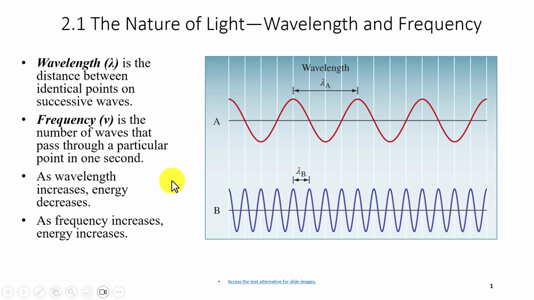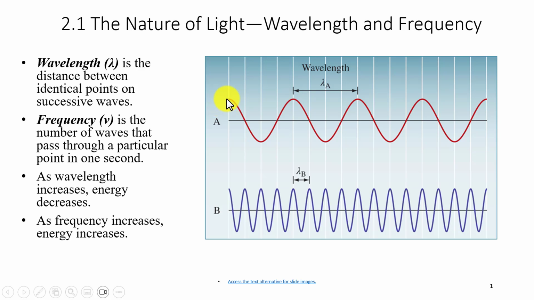The next characteristic that we're going to talk about for waves is frequency. It's denoted with the Greek letter nu. This is the number of waves that pass through a particular point in space in 1 second. So how many wavelengths, crest to crest or trough to trough, whichever point, pass per second at a point in space? Let's say I start right here at the beginning and I count every second how many of these waves are passing at this point.